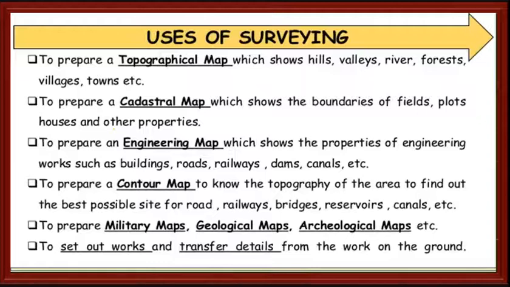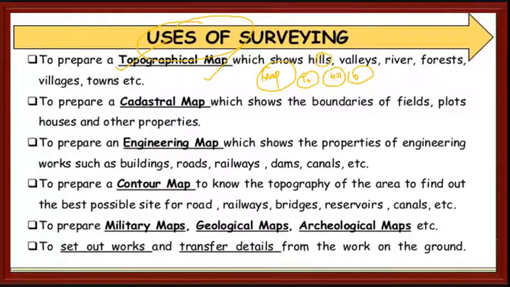Next, the use of surveying. What is the use of surveying? To prepare topographical maps. When you open the map in your Android mobile or iOS, you will have some different terrains. One will show the traffic, one will show the terrain area, one will show the default. So all these types will show. I have the figure of the map also.